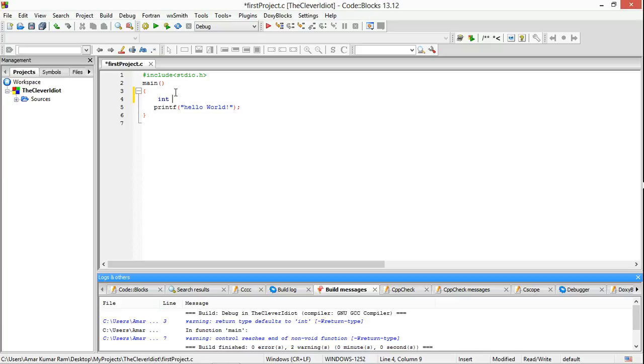Okay. So keywords are the words whose meaning has already been explained to the C compiler, and we don't need to include anything to explain to the C compiler what the meaning of this keyword is. Okay. So whenever you use a keyword, you don't have to describe the meaning of that keyword.